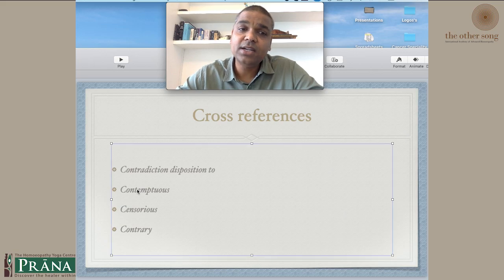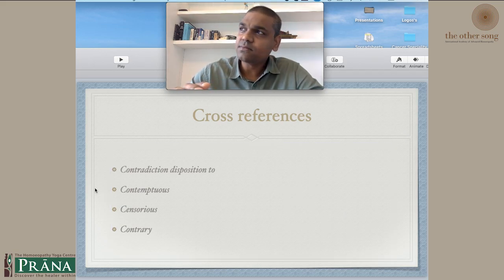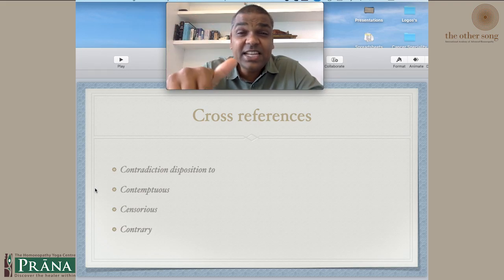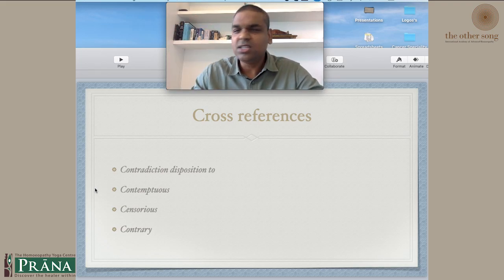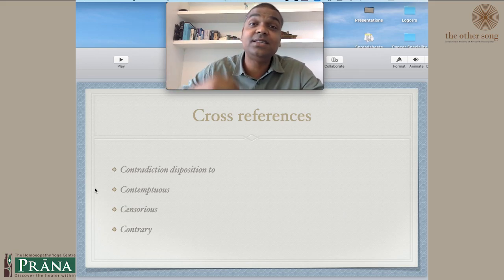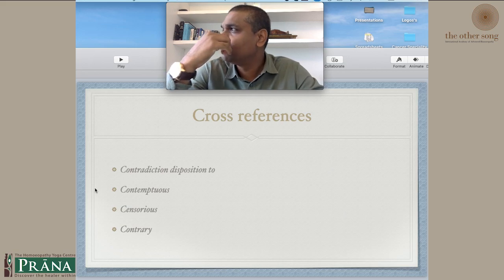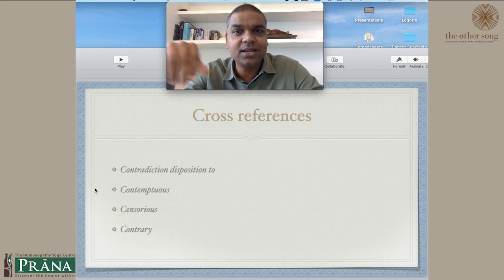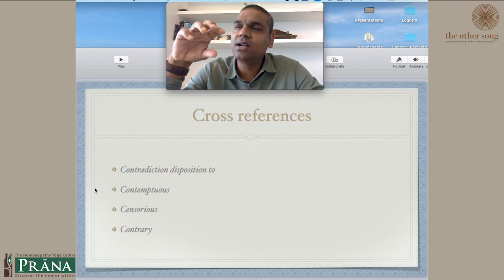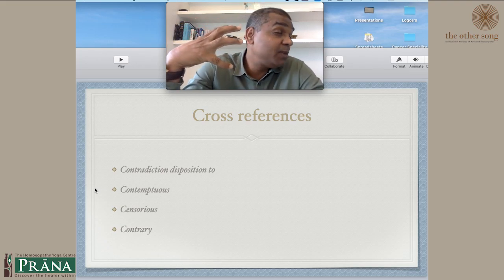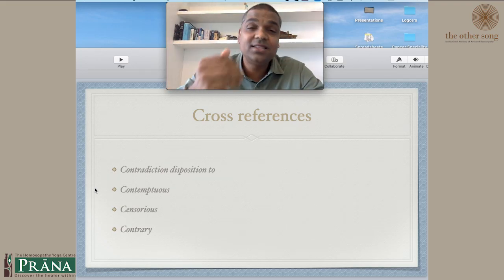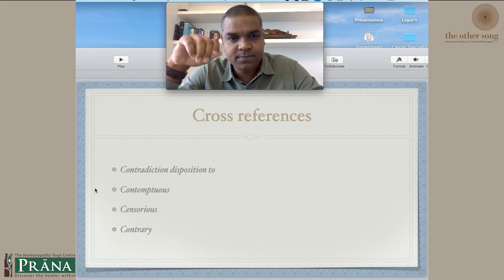So you see, contradiction, disposition we learned. Contemptuousness. In contempt there is a certain amount of disdain. How could you do it? Huh? How could you bring this in front of my eyes? There's more intensity in the contradiction that contemptuous people will do, and the main thing in contemptuousness is, how could you bring it to my side? How could you even think of such an idea? This is what contempt is.